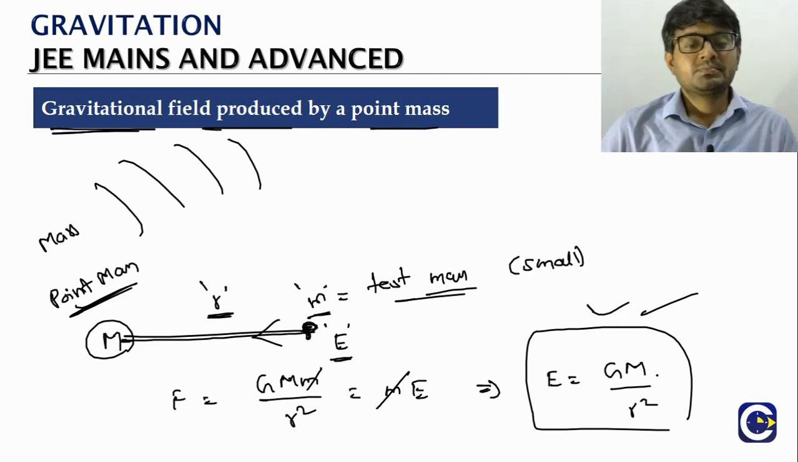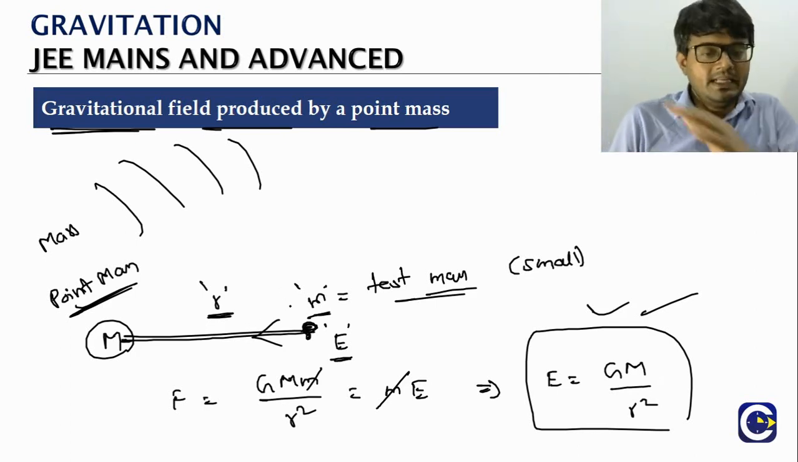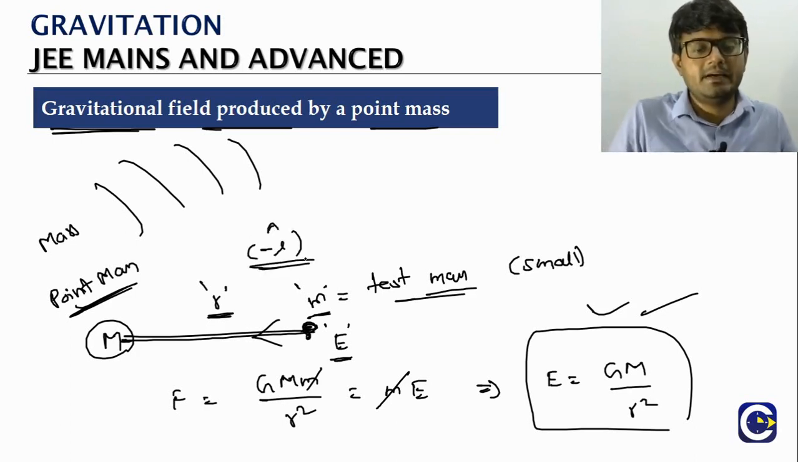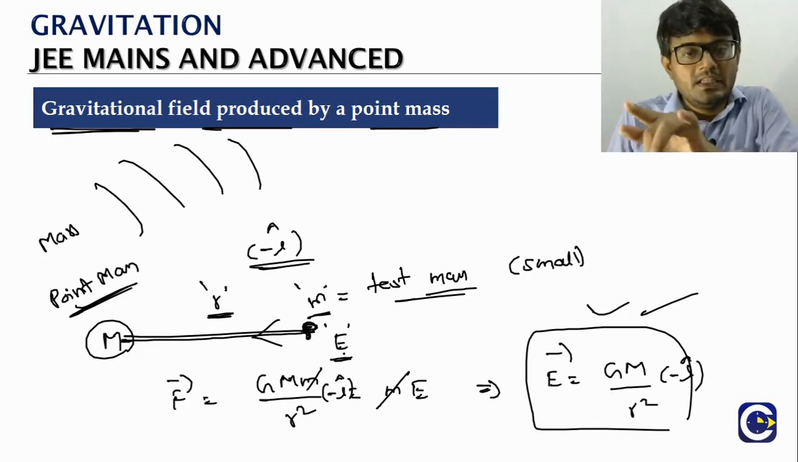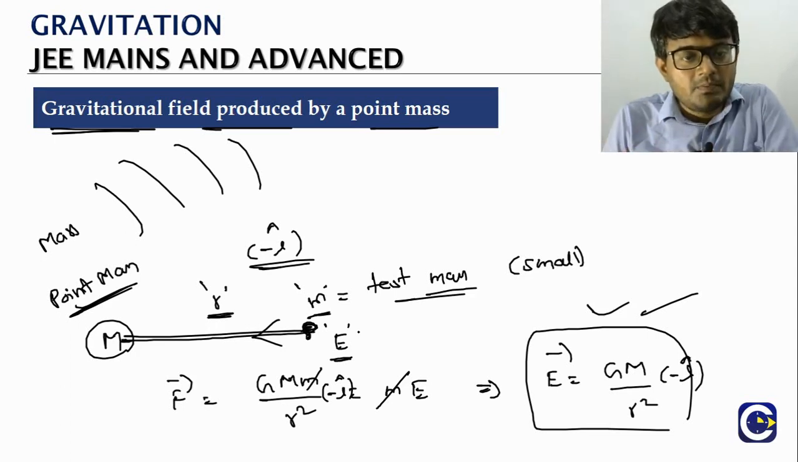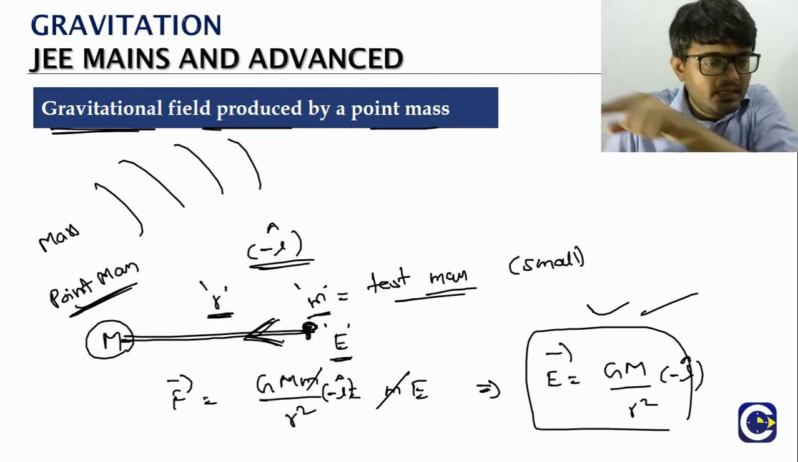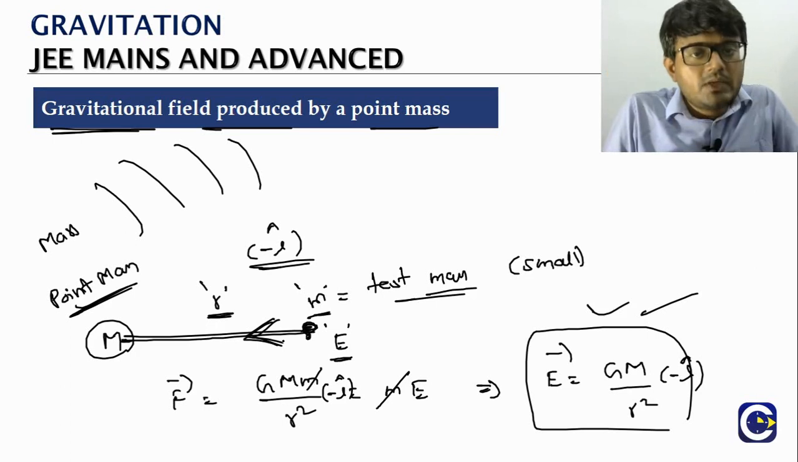And the other thing, what about the direction part? Let's say the left side is what we call minus i cap, because we want to give a direction. In this force expression, what will come? If you want to express E as a vector, it will come with minus i cap. Whichever mass is producing the field, the field will be directed towards that mass.